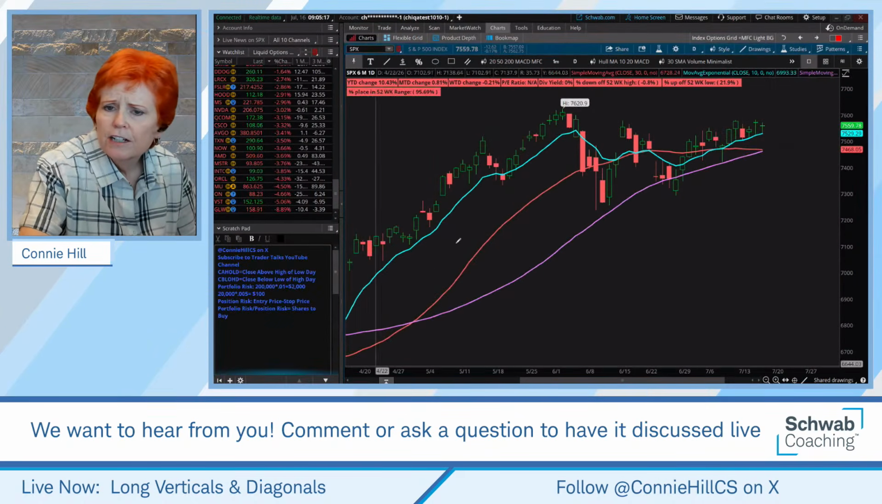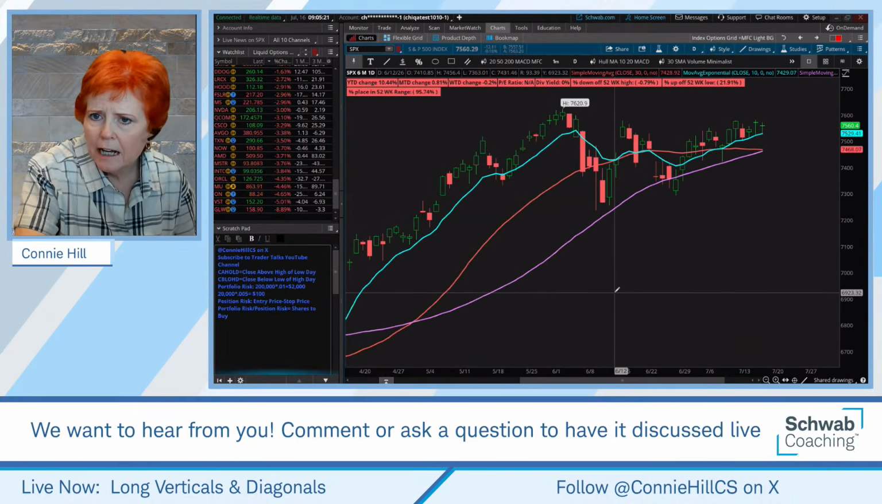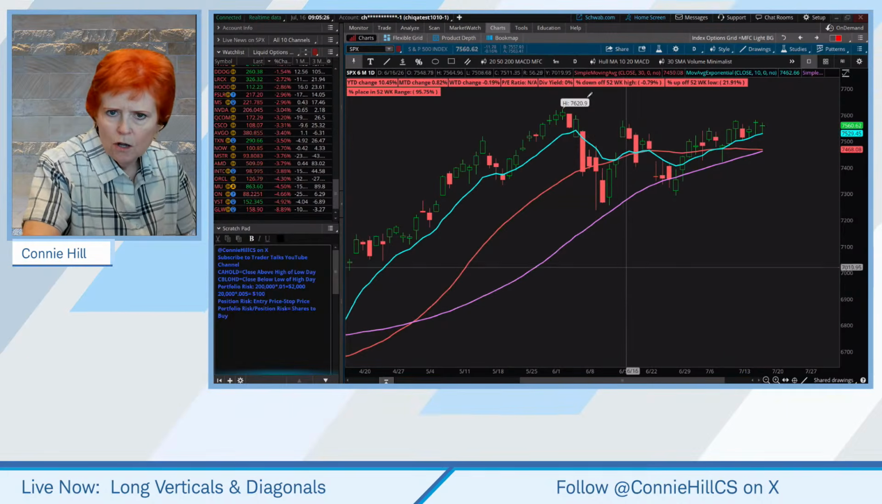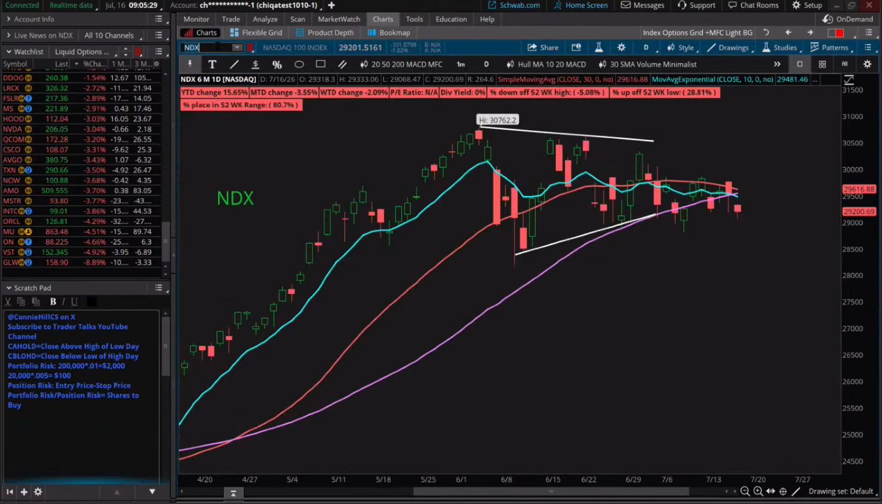Going to come over here to our Paper Money. SPX looks like it is down just a little bit, 0.16% at the moment. On the NASDAQ, it's down a little bit more. We can see a little bit of a gap down here. Looks like it's kind of stabilizing. We'll see what happens the rest of the day, but it's currently down about 1%.